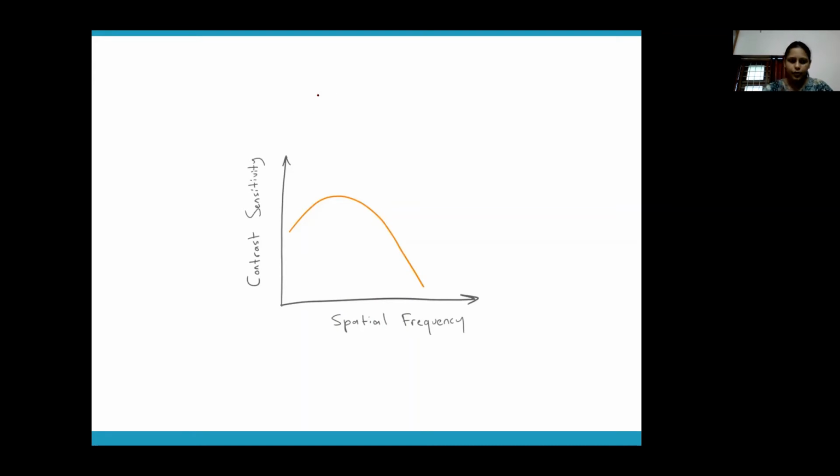The second property is that... are you guys able to understand what I'm saying? Yes or no? Am I making sense? Are you able to understand? Give a response. Yes, ma'am.